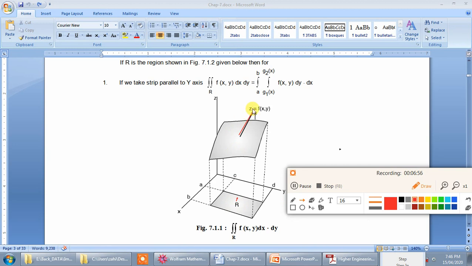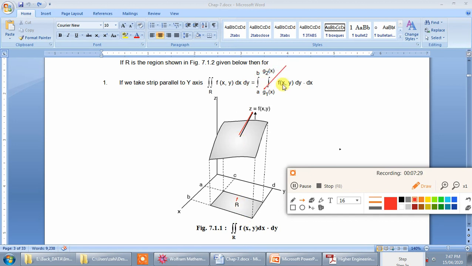Okay, so the volume between the surface z is equal to f of xy and its projection on the xy plane. You can see the x axis, y axis and z axis. If you have a 3D surface over here, and if you take its projection on the xy plane, you will get some figure like this. So whatever is the space between these two surfaces, that is region R and z equal to f of xy, whatever is the volume, it is represented by the double integration over the region R, f of xy dx dy.